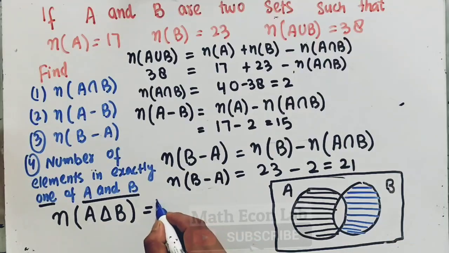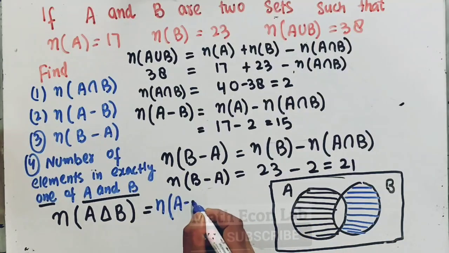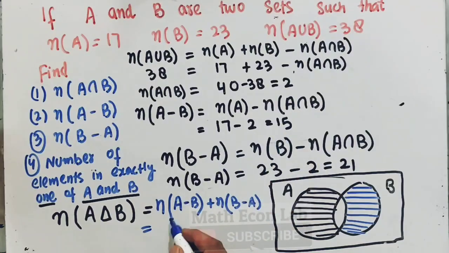So it will be equal to the number of elements which are only in set A, which is A minus B, plus the number of elements in set B only, which is B minus A. We calculated this, it is 15, which are only in this region, plus 21 in this region, so it will come out to be 36.